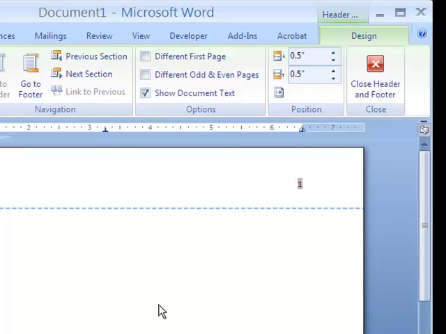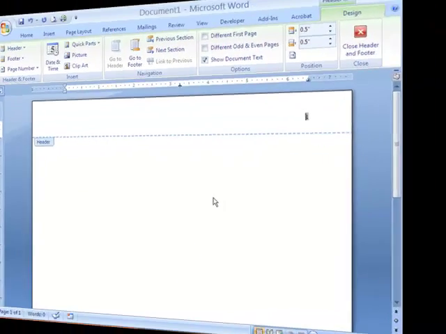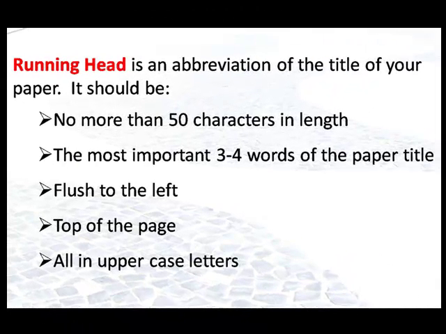But before, let's talk a little bit about the running head. The running head is an abbreviation of the title of your paper. The running head should not be more than 50 characters in length, and that is including spaces between words as well as the words themselves. The running head consists of the most important words from your title that serve to identify all pages in a particular manuscript. You should place it flush to the left, in all uppercase letters, at the top of the page.